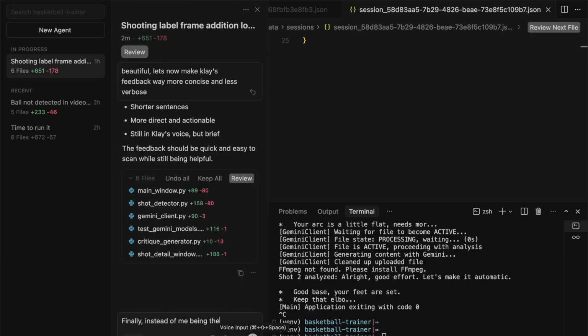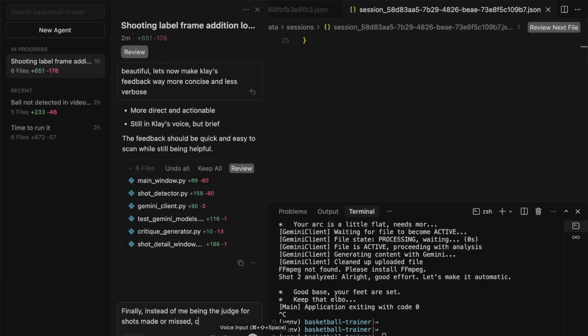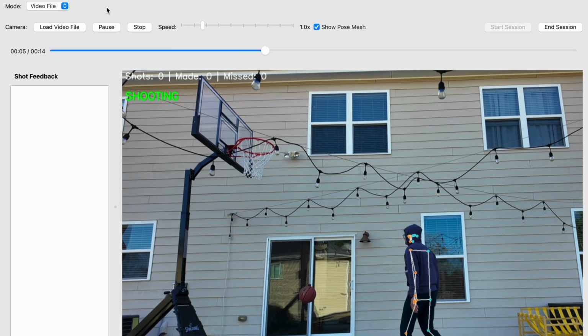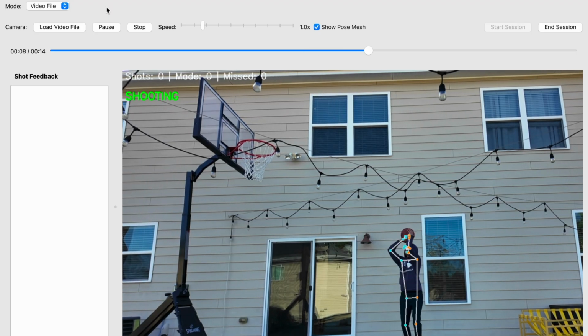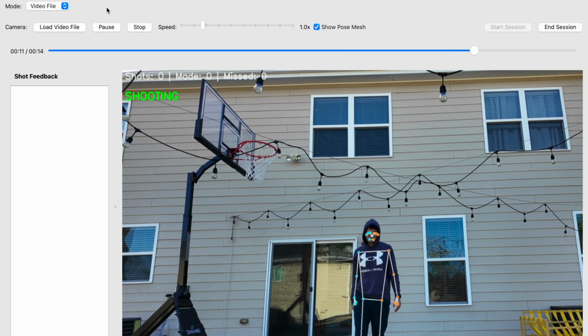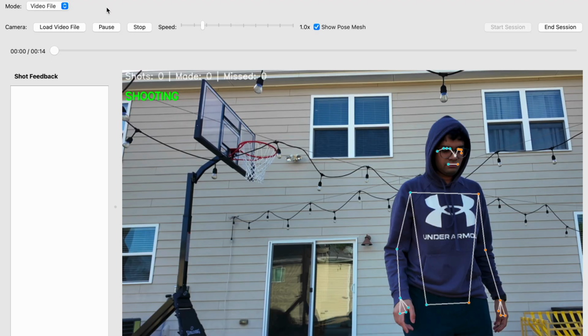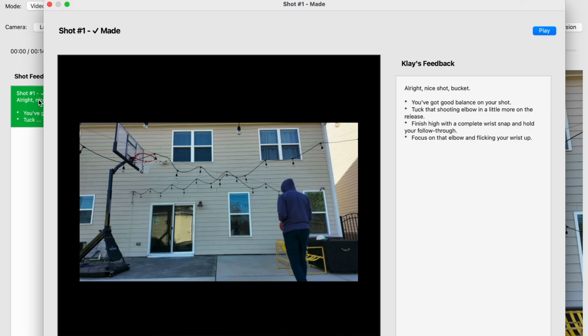But what I wanted to do was use Gemini to detect whether the shot was made or missed, on top of giving advice as Clay Thompson. So then I went back and prompted Cursor to let Gemini be the judge of whether a shot was made or missed. And I also added a panel on the left side so I could get real-time feedback after each shot. And here you can see after I'm done taking 2 shots and some delay, the first shot analysis actually pops up on my left.